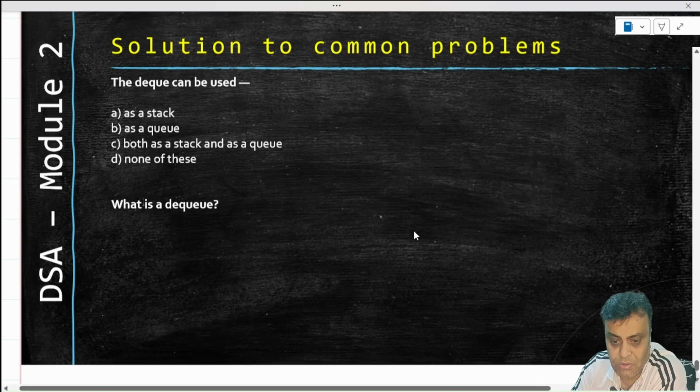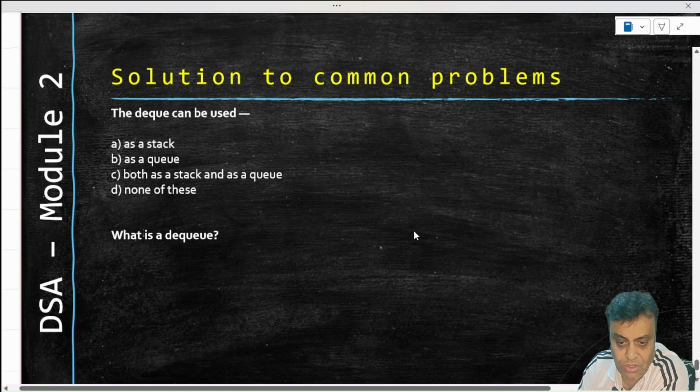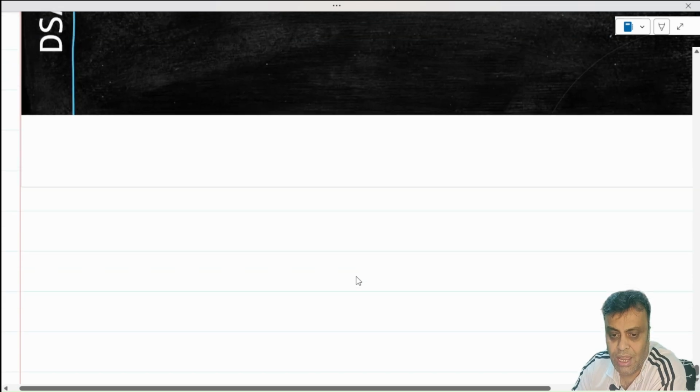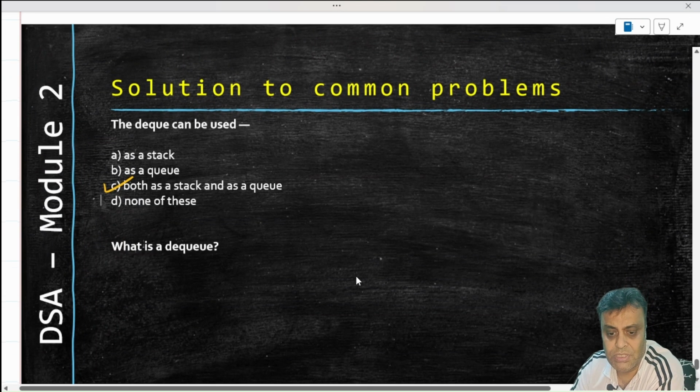A DQ can be used as a stack, as a queue. Yes, we know they can be used as a stack and a queue. I explained that. So basically the answer should be C. What is a DQ? I think this is a theoretical question. You can answer this, and that's all that comes from this particular chapter.